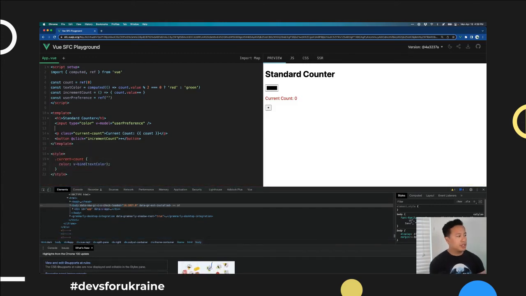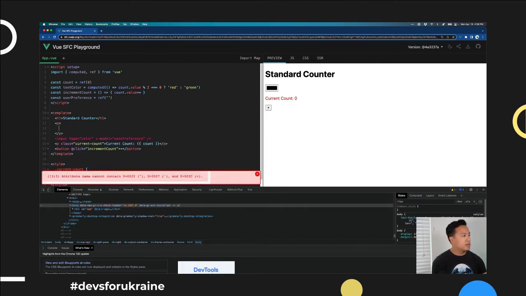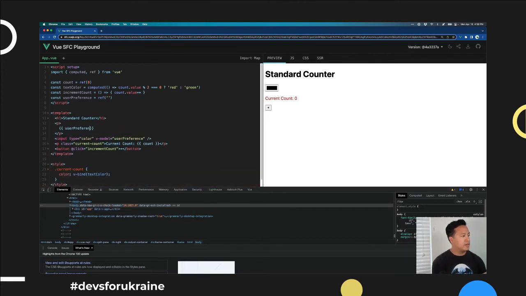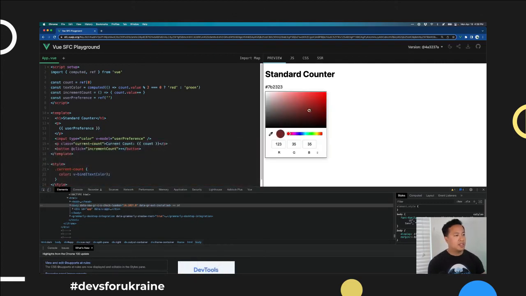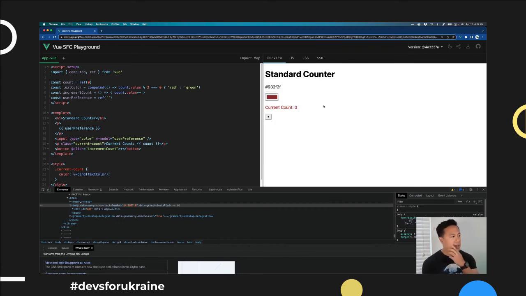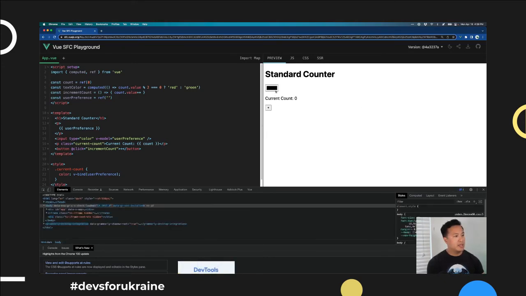And to show you this is working, we're going to go ahead and just render this out. So let me go ahead and actually do that up here. So we're going to do that, and we'll do user preference. So it's an empty string right now, but you'll notice that when I switch this, the hash, basically the hex color is being updated as expected. Now that that's being updated, we can actually go ahead and update here with user preference. And then you'll notice, oh, you can't see it here, but we'll see here when we go and update, our text color is actually being updated exactly as we expect.